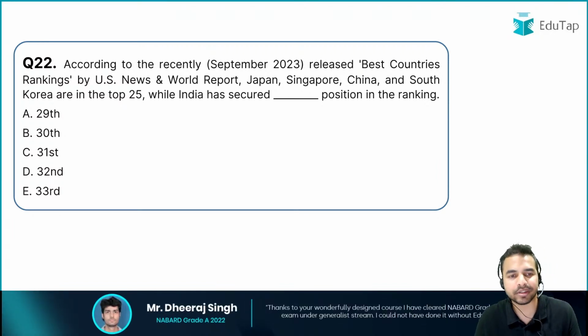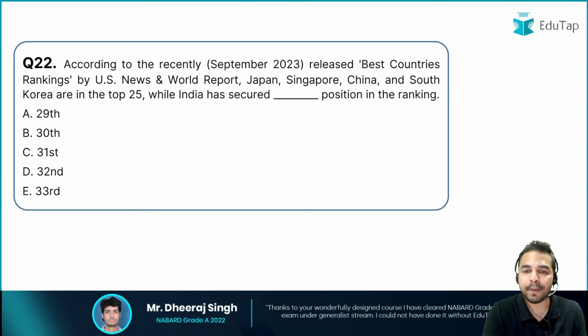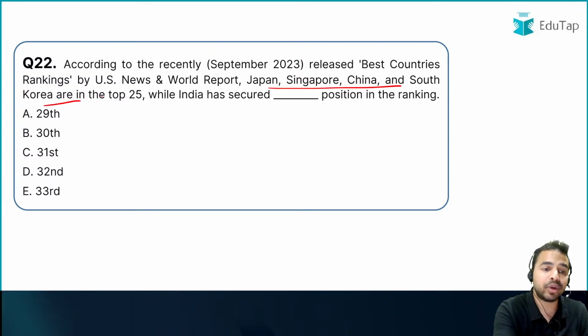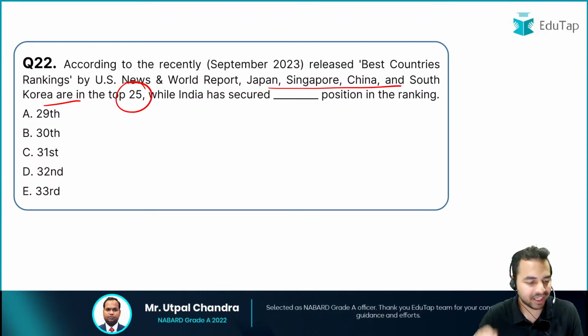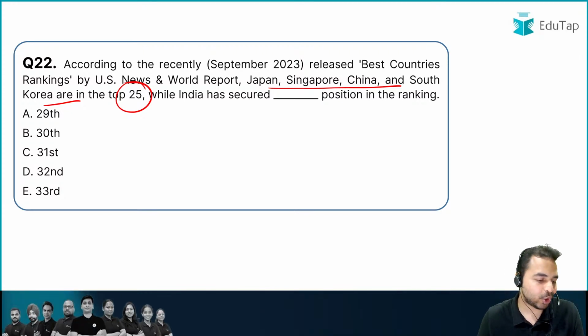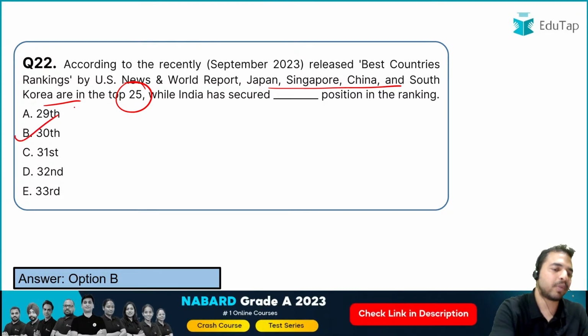Next question from the same part, my dear friends, please tell me the right answer. The next question is basically, as per the report, Japan, Singapore, China, and South Korea are in the top 25. Can you tell me what was India's rank in this ranking? See, I have just told you what is India's rank. Question number 22. What is the right answer? The right answer is option B, that is 30th.